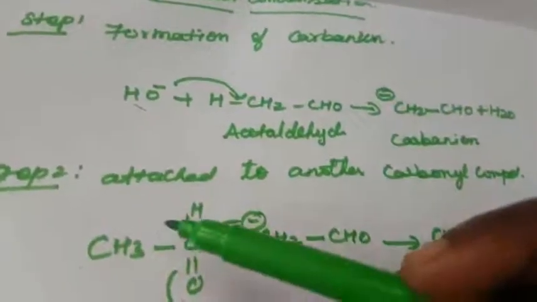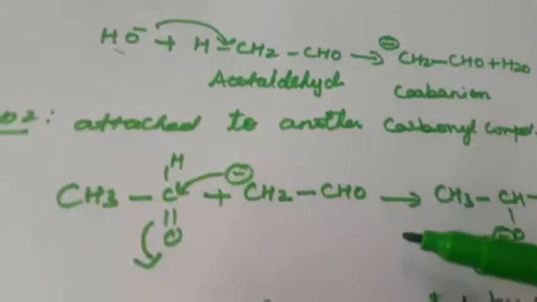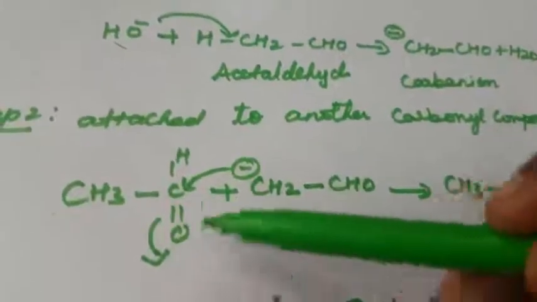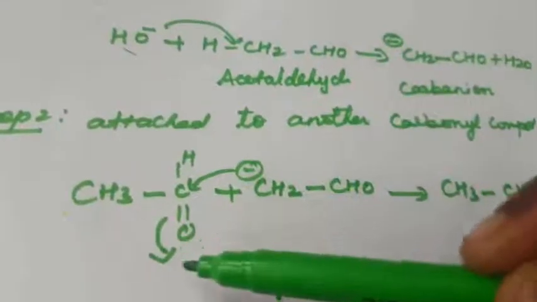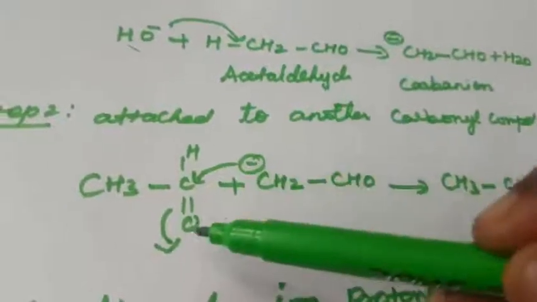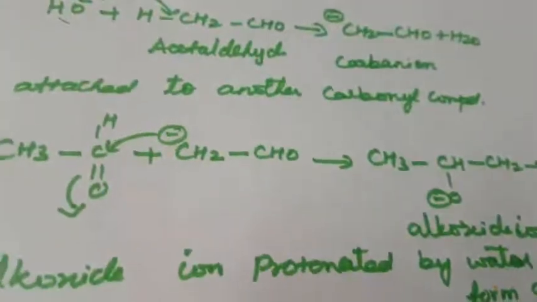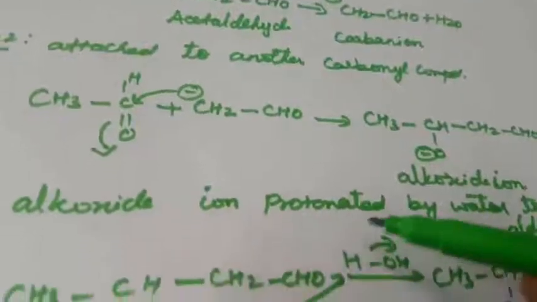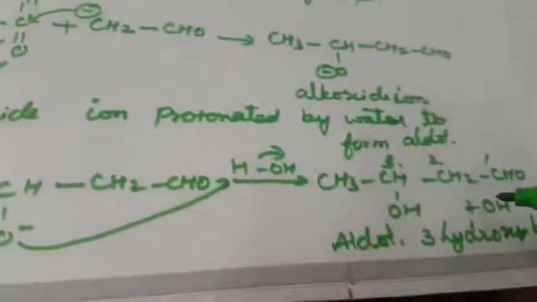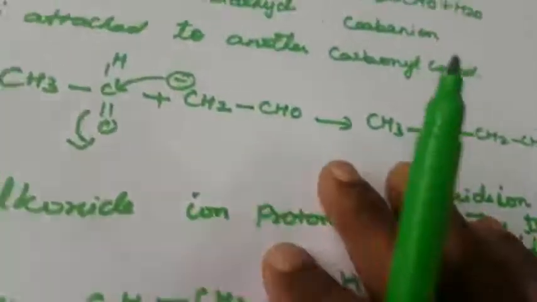What is step 2? It attacks another carbonyl compound, so that is another molecule of acetaldehyde. This is one acetaldehyde, this is another acetaldehyde. When combined, this compound becomes a negative ion, which is called an alkoxide ion. The alkoxide ion reacts with a water molecule to form the aldol. The aldol rapidly undergoes dehydration on heating with acid to form the unsaturated aldehyde.